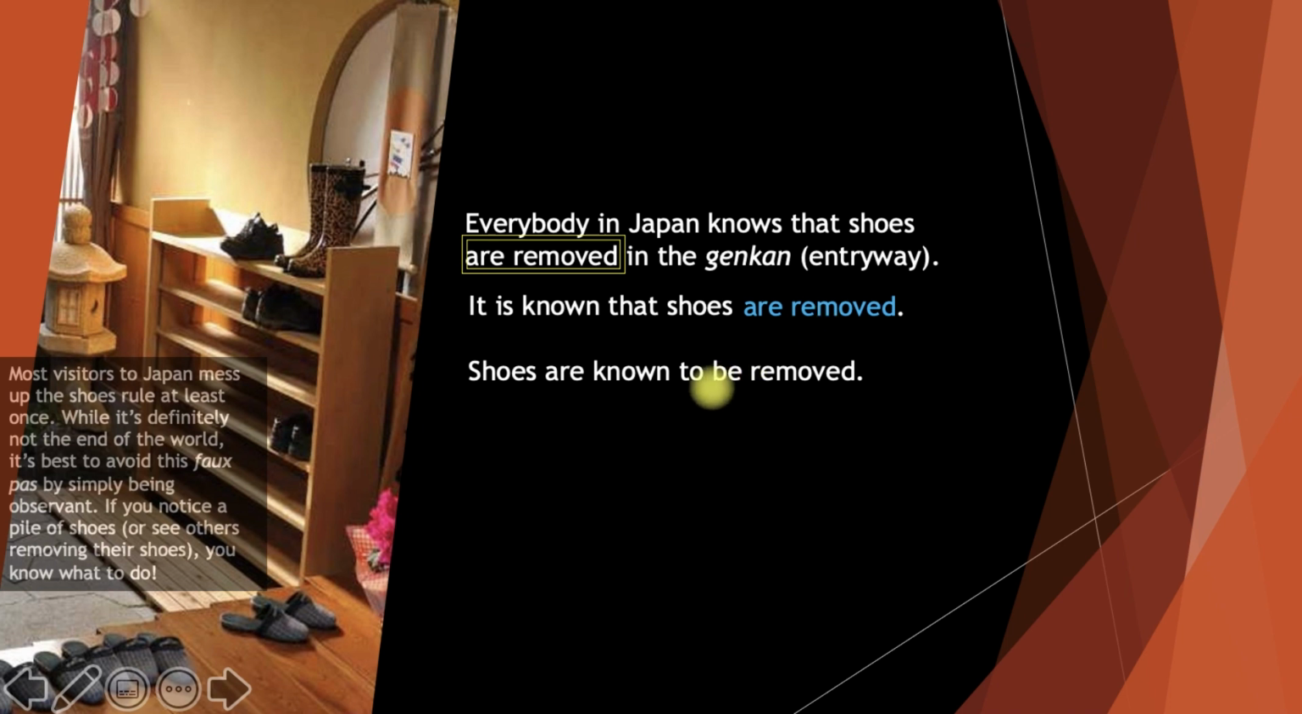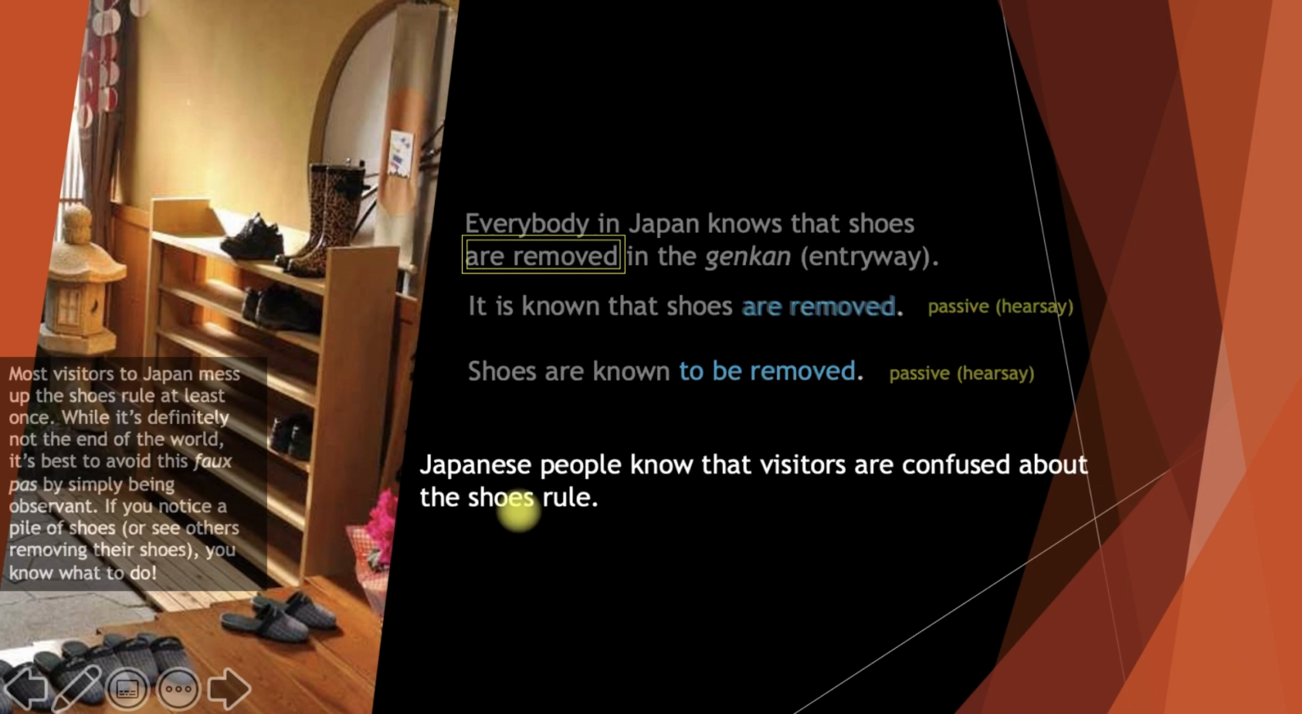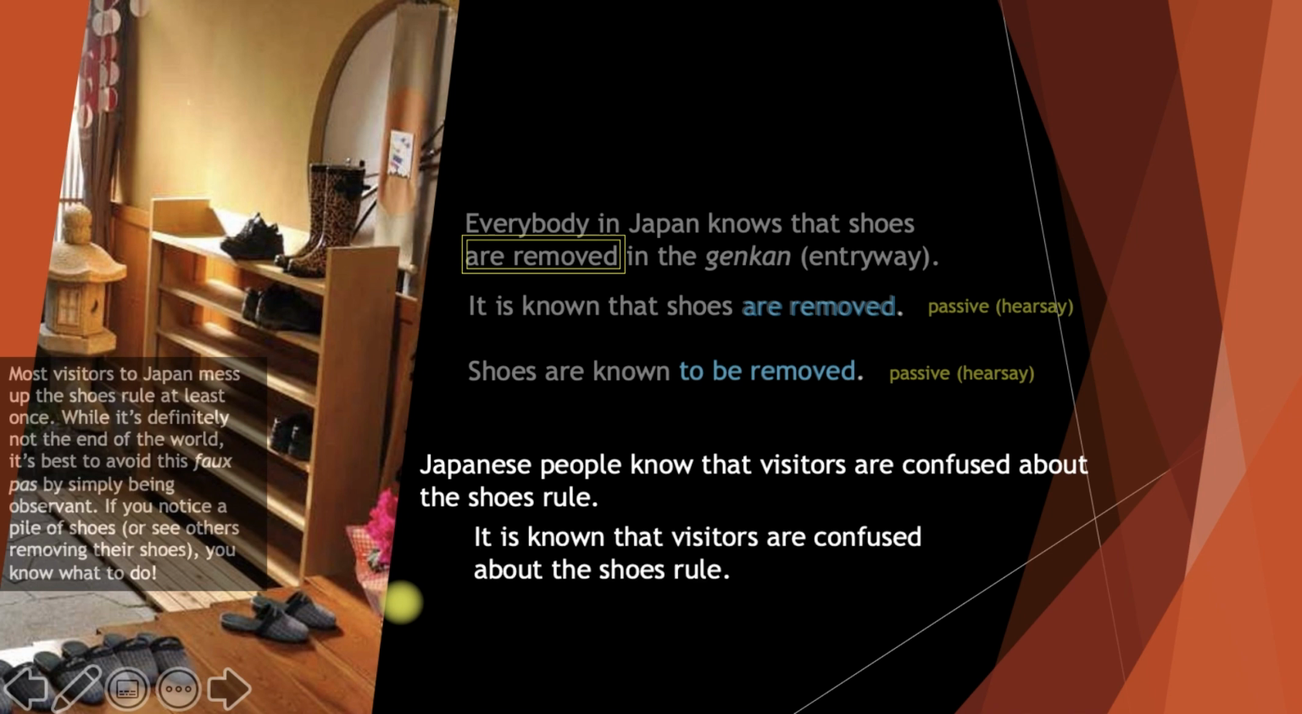But there is a change here. Shoes, now the subject, are known to be removed. I add to be verb 3 here. So we use passive in hearsay here. Another example for this situation. Japanese people know that visitors are confused about the shoes rule. How can I rewrite it in hearsay?